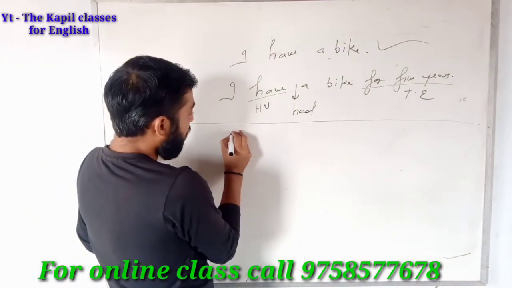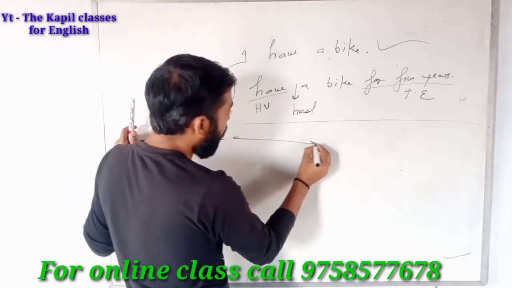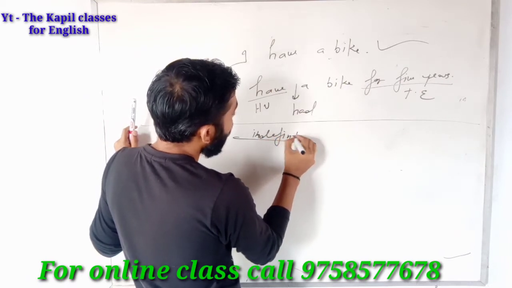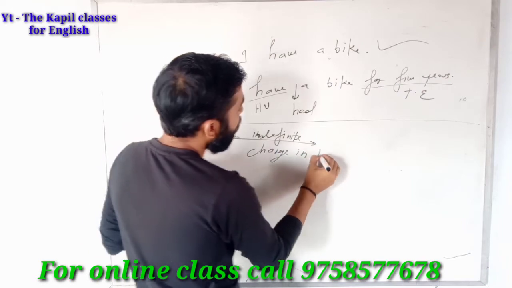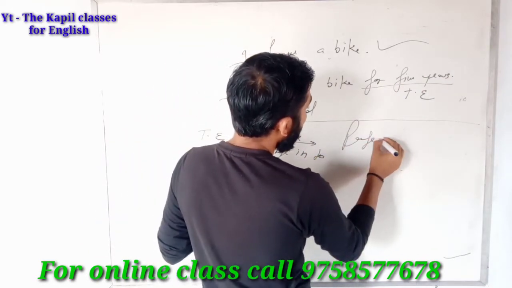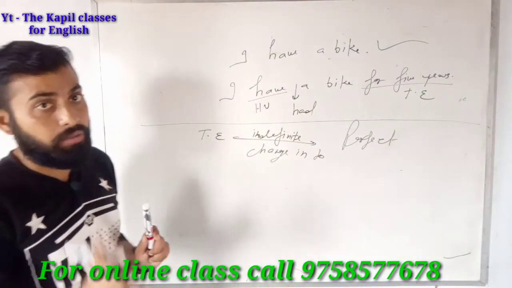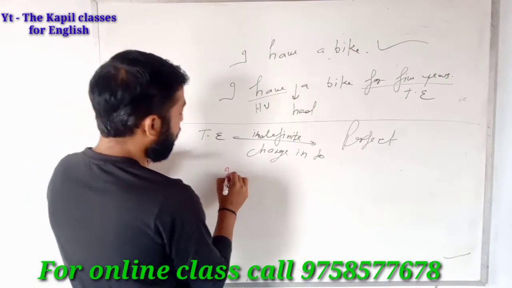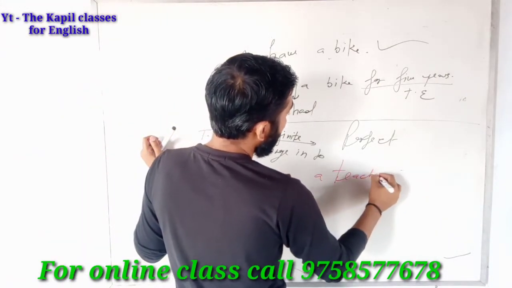Also one thing, if you find a time expression with indefinite, change it into perfect, whether present indefinite to present perfect, past indefinite to past perfect, future indefinite to future perfect. Like I am a teacher, that is a correct sentence.